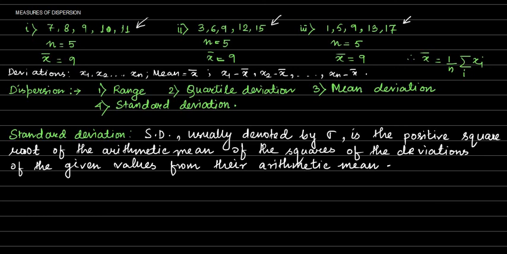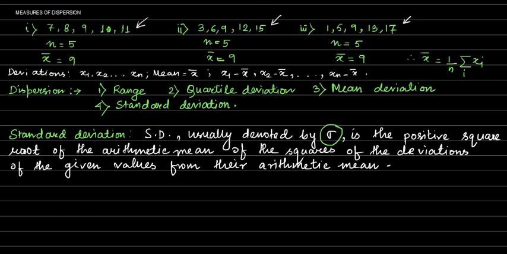In this video we are going to discuss the standard deviation, which is one of the measures of dispersion. Now, what is standard deviation? As you are familiar with this, I guess. Standard deviation, which we generally denote by sigma, is the positive square root of the arithmetic mean of the squares of the deviations from the given values of the arithmetic mean.